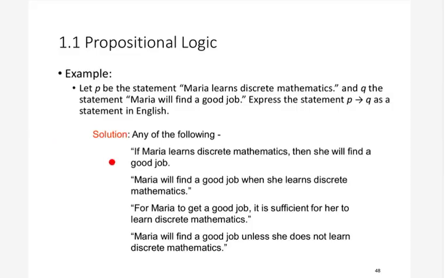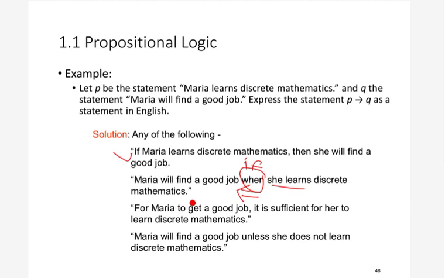The next interpretation that we can have is Maria will find a good job when she learns discrete mathematics. This when can be replaced by if, and I have already told you that this if actually goes backward. So this was also the same thing. Similarly, we have already seen that if p then q, we can also write it like this: q if p.